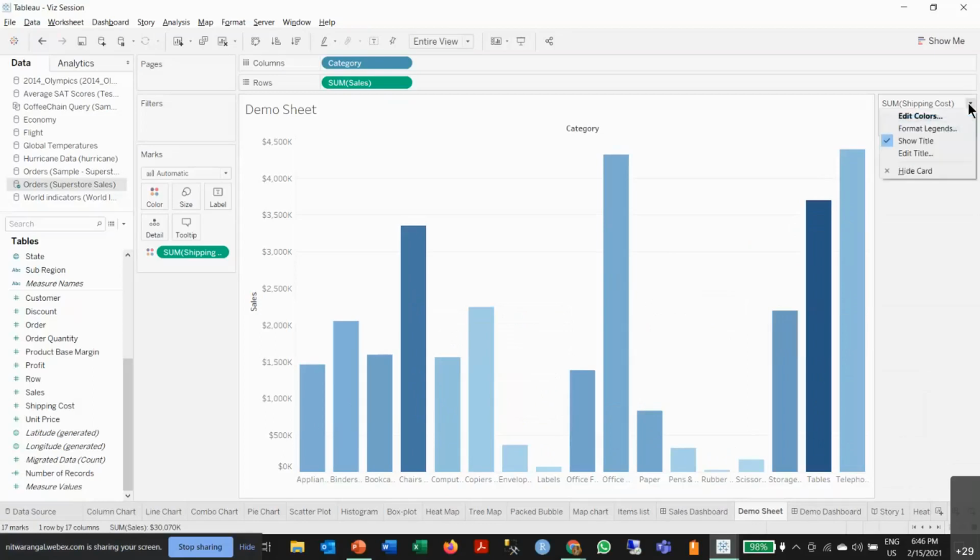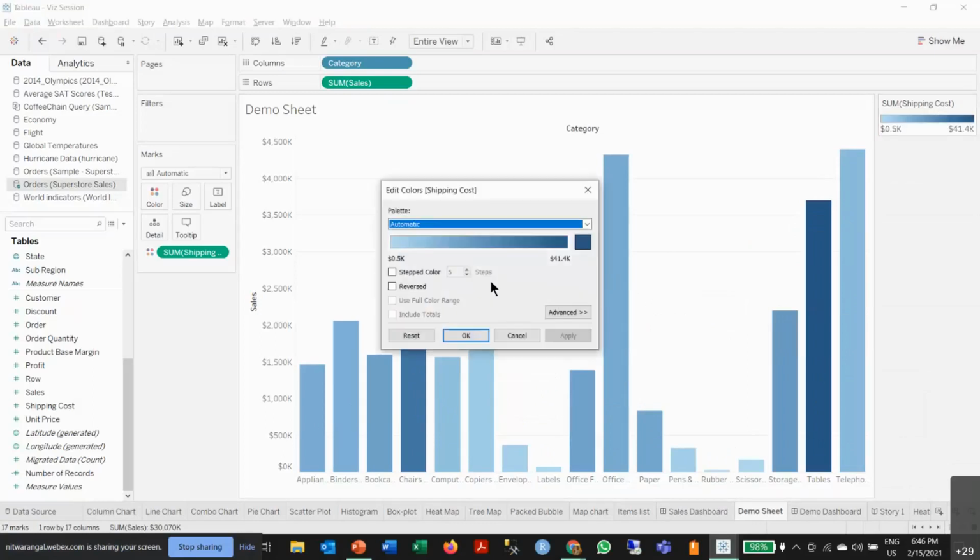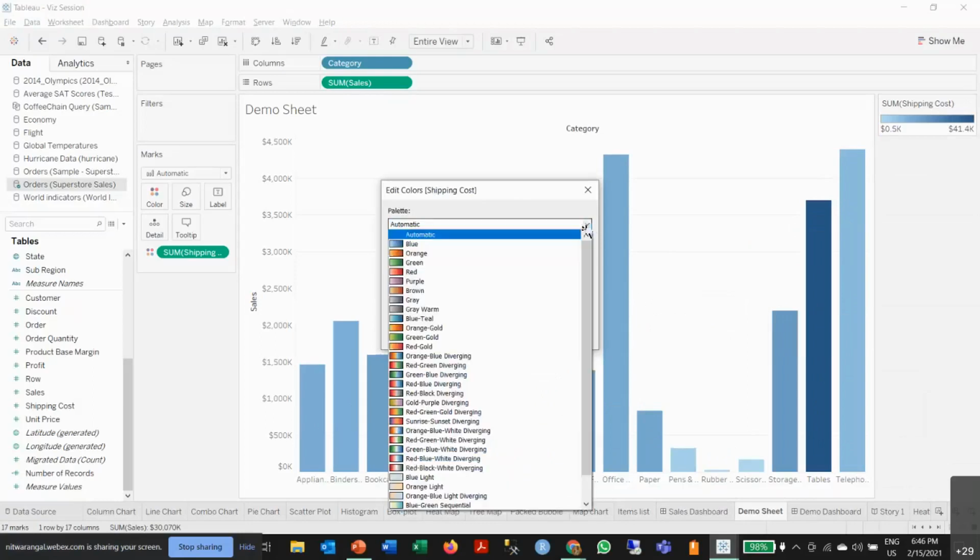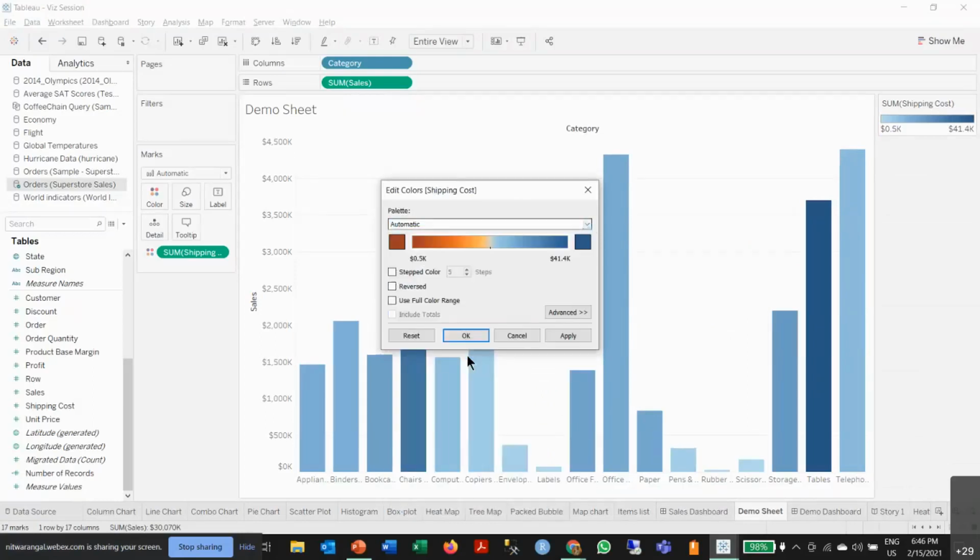I can click here and go to edit colors. This will give this pop-up, and I can change it to, let's say, orange, brown, diverging. Here again, I have multiple customization options. I can go with stepped colors. I can reverse it. Since it's shipping cost I want to analyze, I'll reverse it, showing high as a darker color as a bad thing, that shipping costs are too high. We can minimize that, and blue as shipping cost is low.